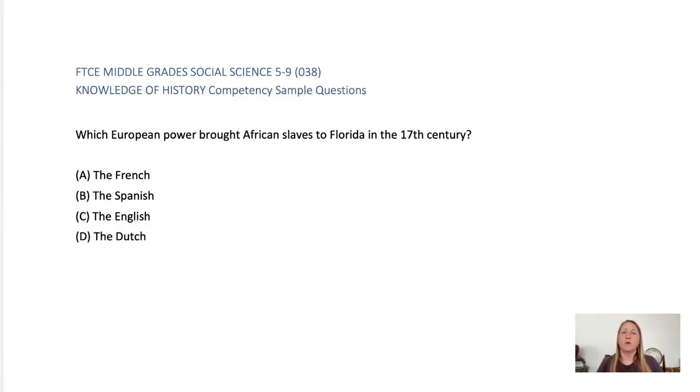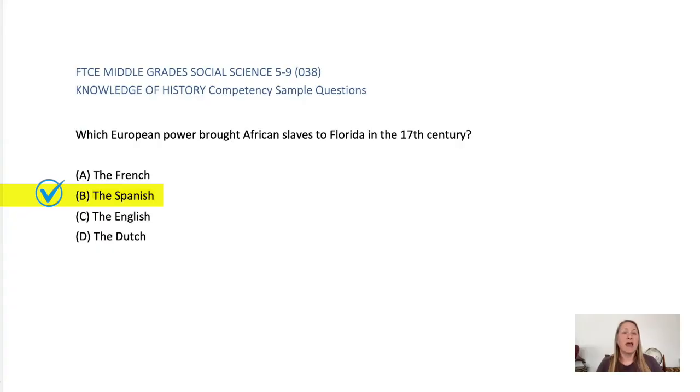A. The French is incorrect. While the French were involved in colonizing parts of North America, they did not bring African slaves to Florida. C. The English is incorrect. The English colonized areas further north and later, but Florida was controlled by Spain. D. The Dutch is incorrect. The Dutch were active in trade and colonization, but not in Florida during that time. The correct answer is B. The Spanish brought African slaves to Florida in the 17th century.